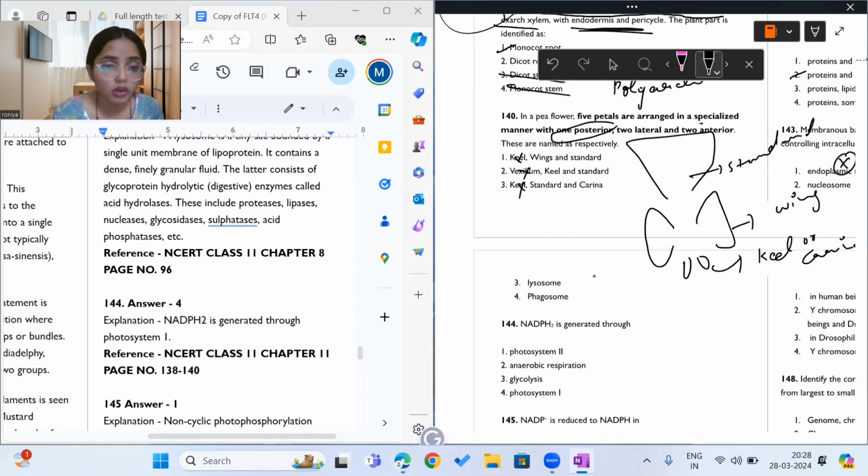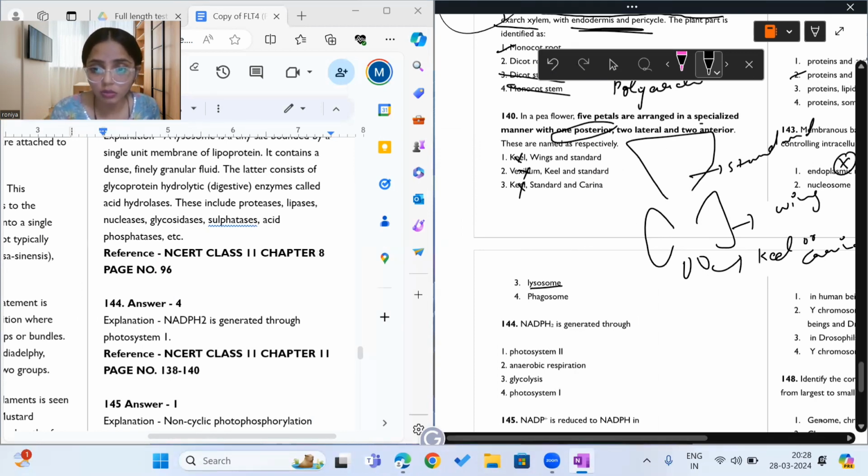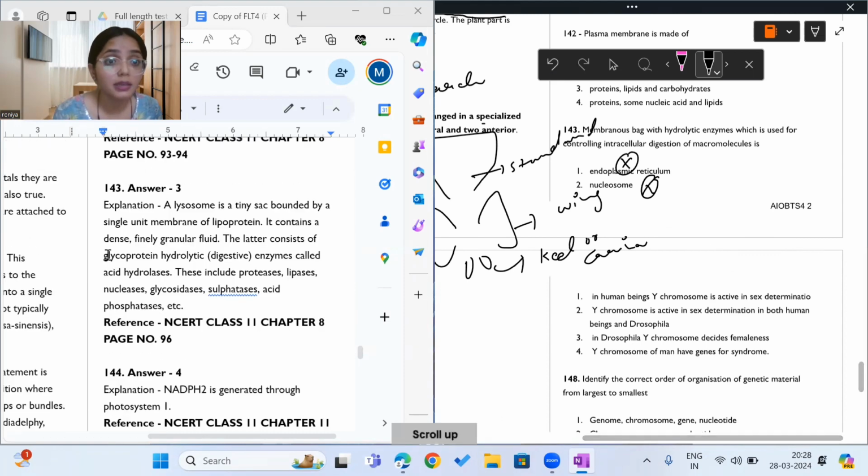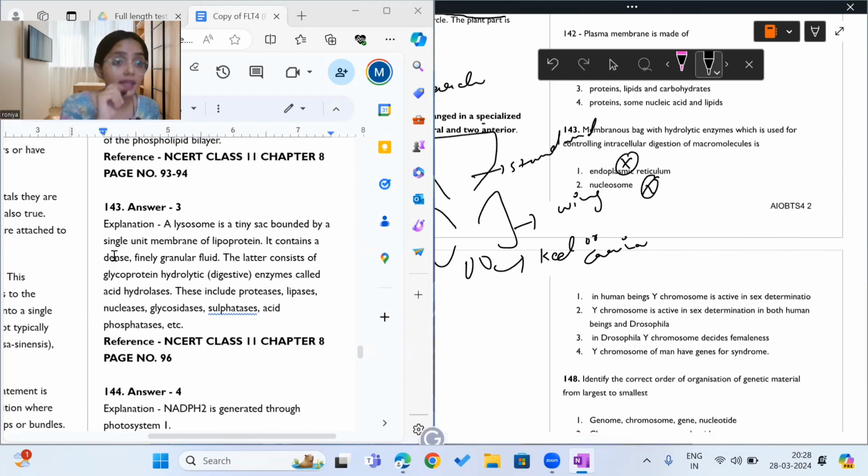So moving on. The answer to this question is, see, it is very simple. What it is saying, the structure is membranous. That is clear to all of you. The structure is membranous. It has hydrolytic enzymes. So that indicates single membrane, and hydrolytic enzymes indicate lysosome.